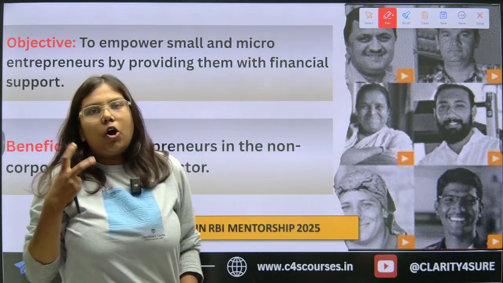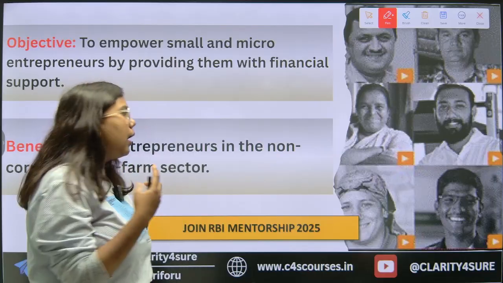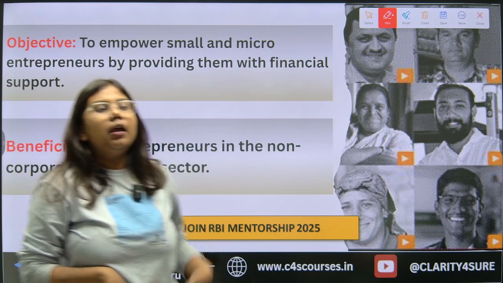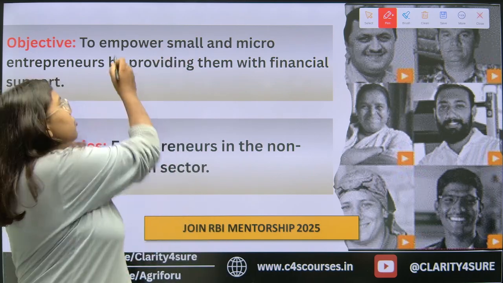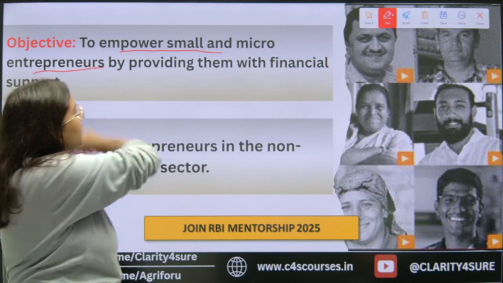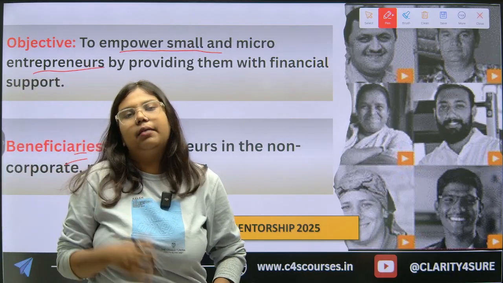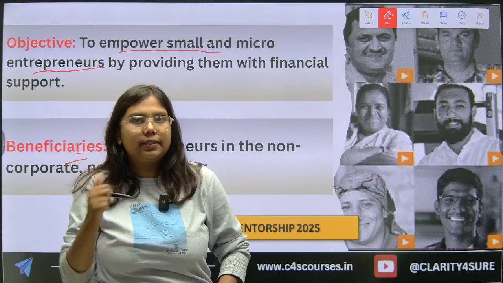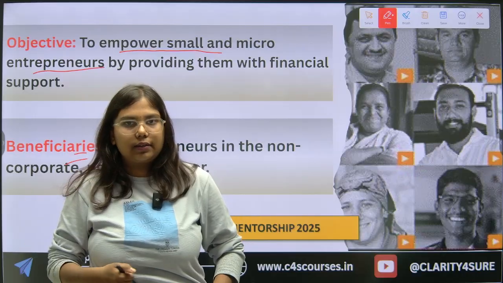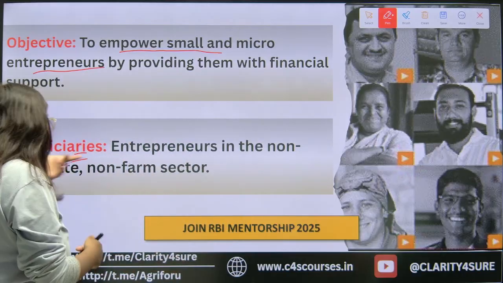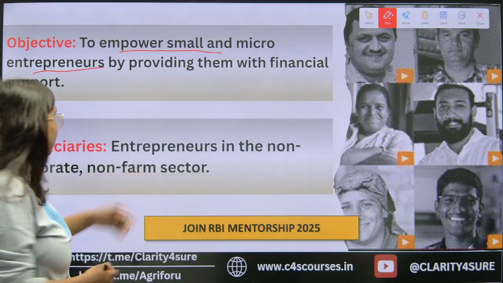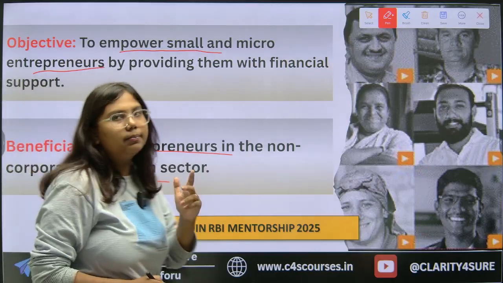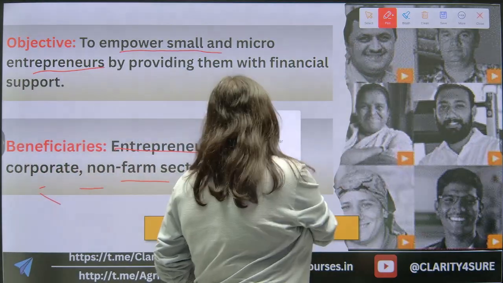basically what is the objective of this scheme and who are the beneficiaries of this scheme? As we dealt with in the starting, the objective of this scheme is to empower small and micro entrepreneurs by providing them financial support, by providing them loans, financial assistance so that they can also start their business. And broadly the beneficiaries of the scheme are entrepreneurs in the non-corporate and non-farm sectors. Let's move forward.